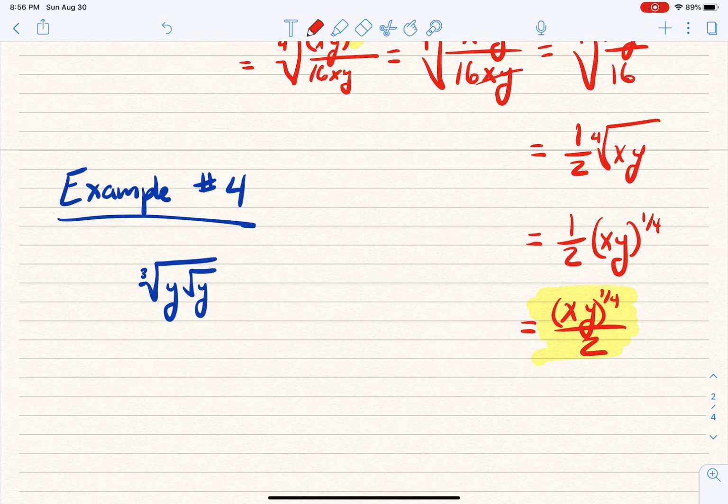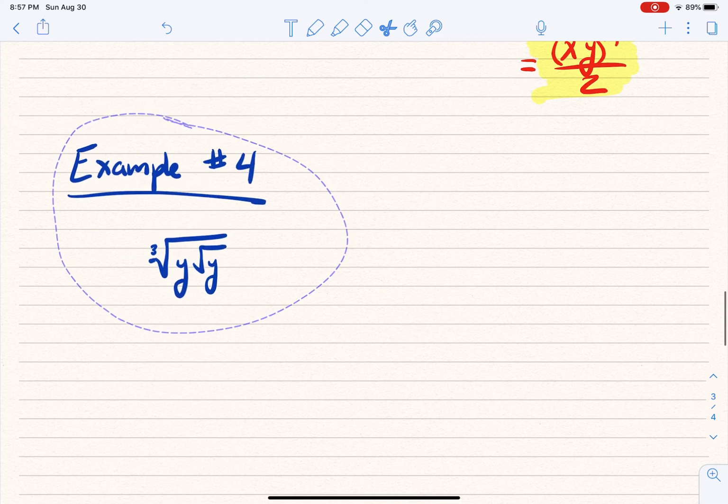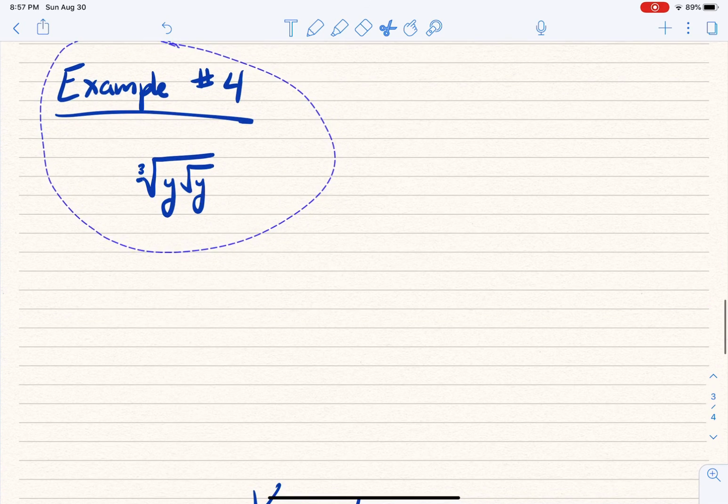All right. Now here we are at example number 4. I'm going to give myself a little bit more room right off the bat for this one. If you look at this one, talk about ugly. We have the 3rd root of y times the square root of y. This seems all sorts of ugly, but it's really not that bad. We have to think about what it was to raise a power to a power.